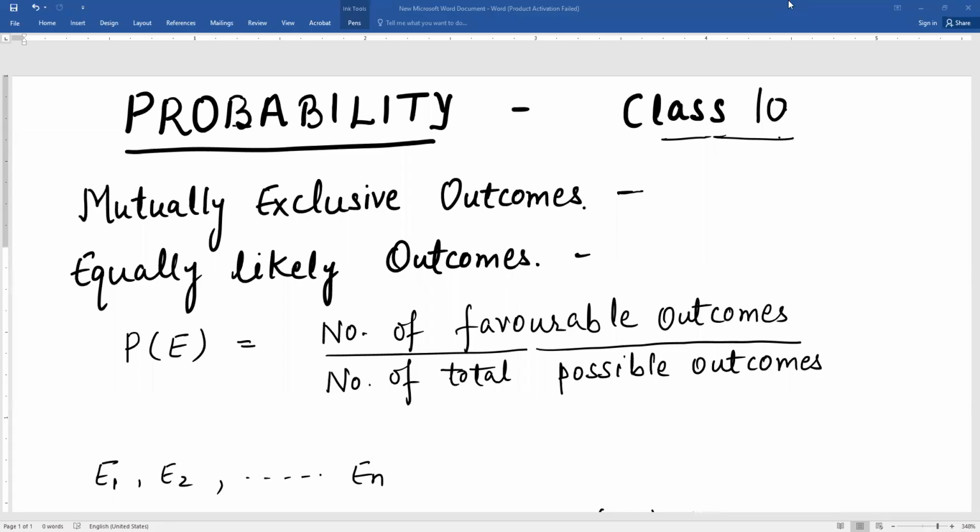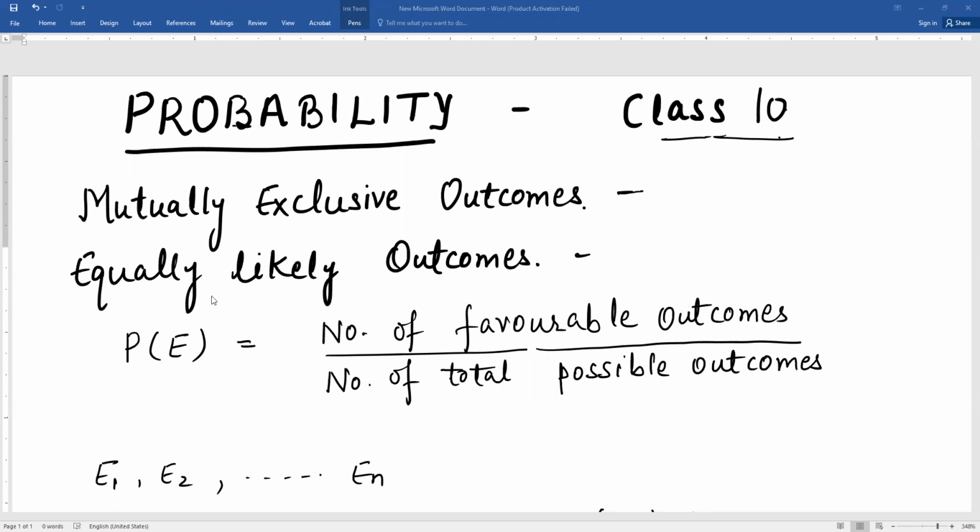Hello students. Today we will be discussing the topic probability of class 10th. We have already studied this topic in class 9th, wherein we have discussed some terms such as mutually exclusive outcomes. What is mutually exclusive outcomes? It means that if one of the outcomes happens, then the other will not happen. That means one outcome eliminates the probability of happening of the other outcomes of that experiment or event.